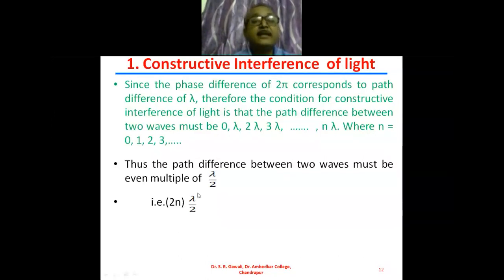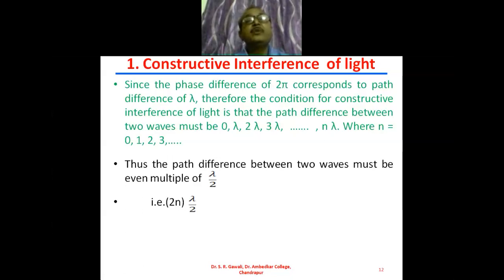Here the path difference between the two waves must be an even multiple of lambda by 2. Even multiple means twice n. Twice n generates the even number multiplied by lambda by 2. This 2 and this 2 get cancelled. We get the condition for constructive interference: the path difference between the two waves is n lambda. That is the last condition, where n is equal to 0, 1, 2, 3, and so on. So this is about the constructive interference of light.